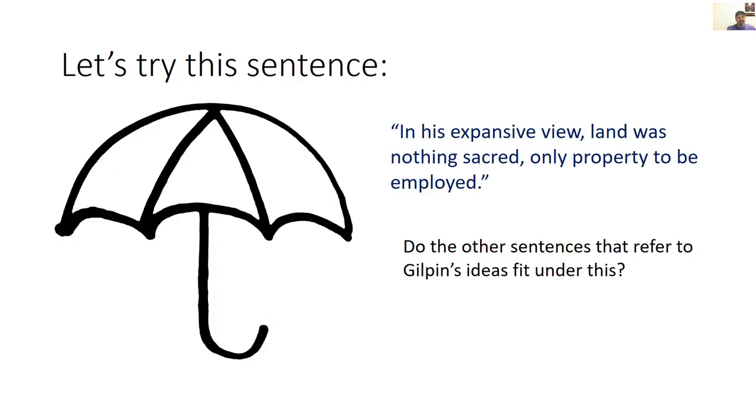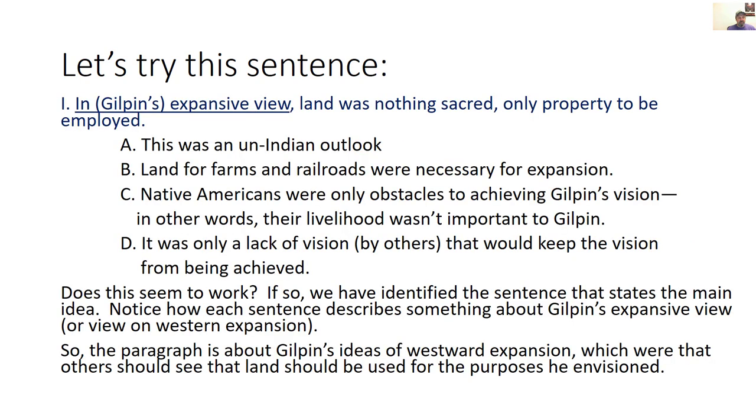Let's try this sentence. In his expansive view, land was nothing sacred, only property to be employed. Do the other sentences that refer to Gilpin's ideas fit under this? Does this seem to work? If so, we've identified the sentence that states the main idea.